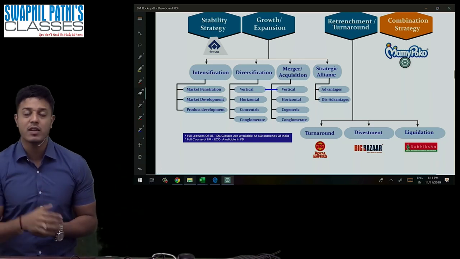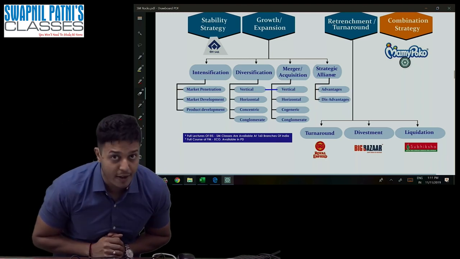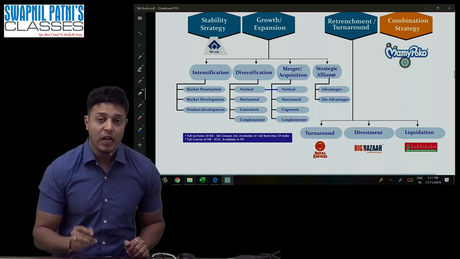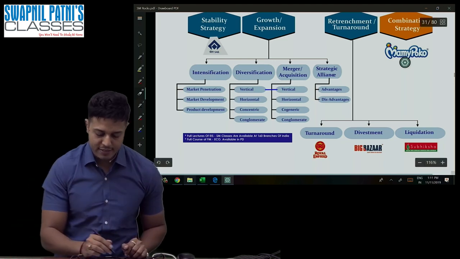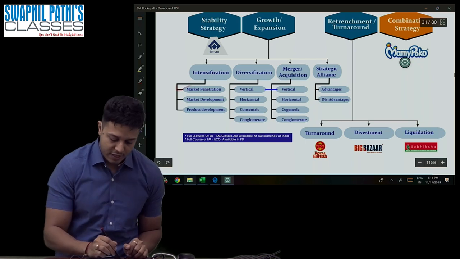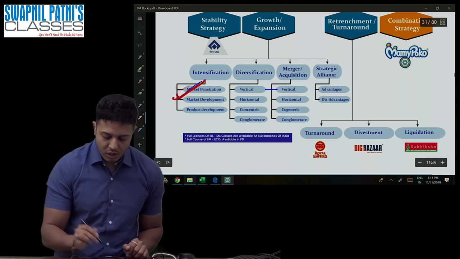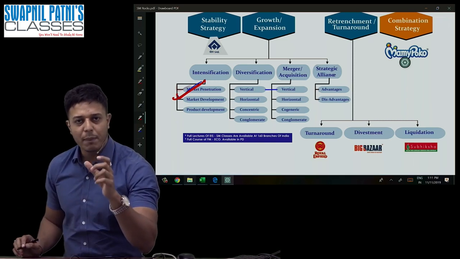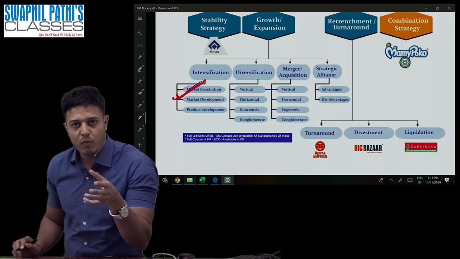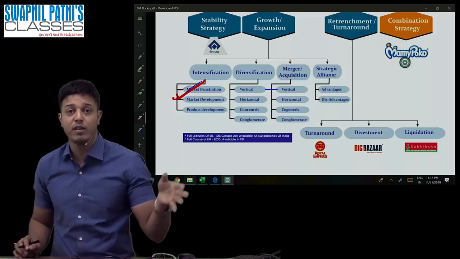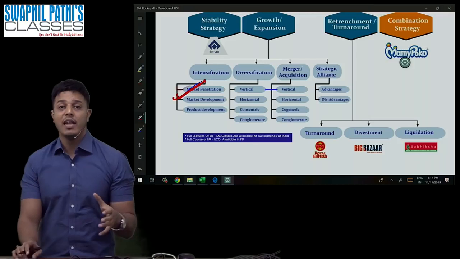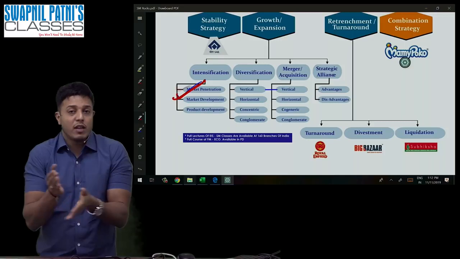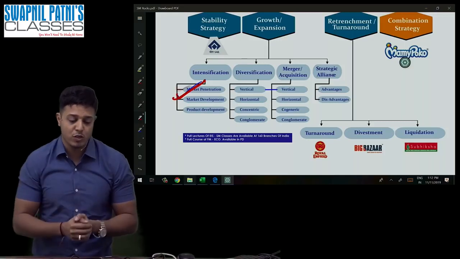Intensification gets divided into 3 parts: market penetration, market development, and product development. Same product, same market, by making some small change, it's called market penetration. Let's take an example. Earlier we used to buy Cadbury individually. Now they have changed the packing of Cadbury. They have introduced Cadbury Celebration, a combination of various Cadburys. So those people who were not willing to buy Cadbury are now using this for gift purposes. It's called market penetration.